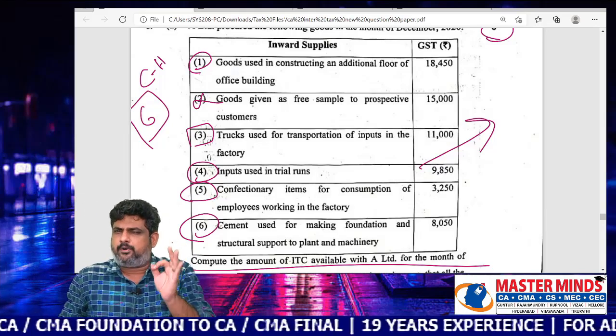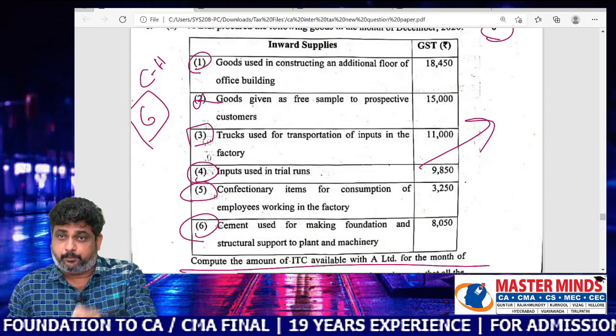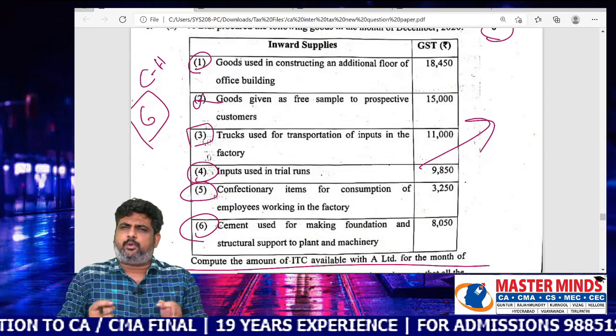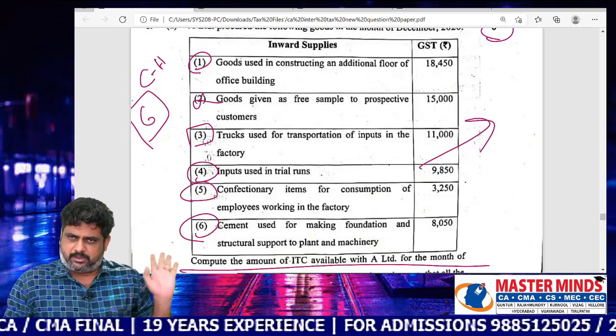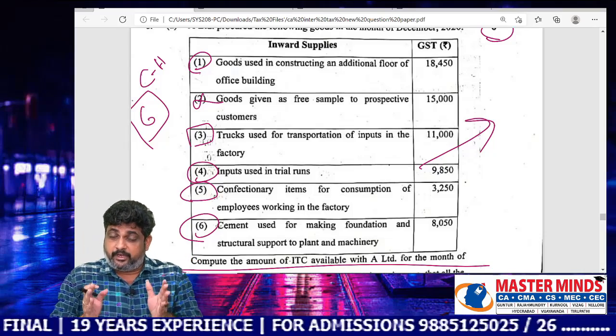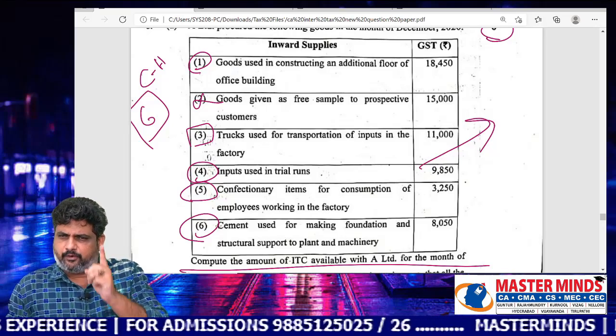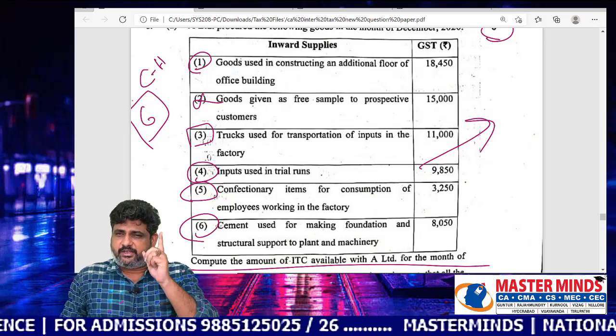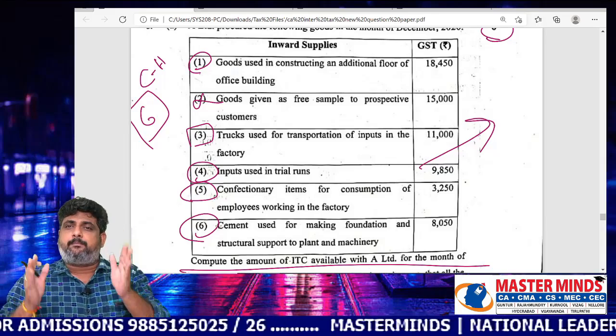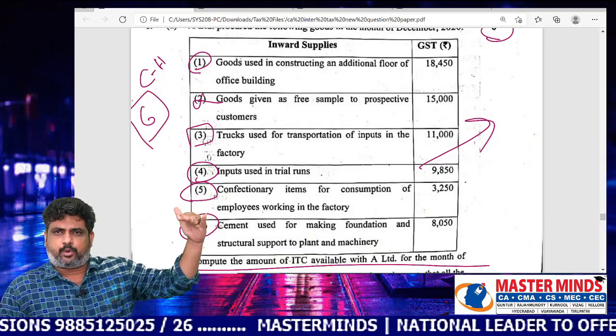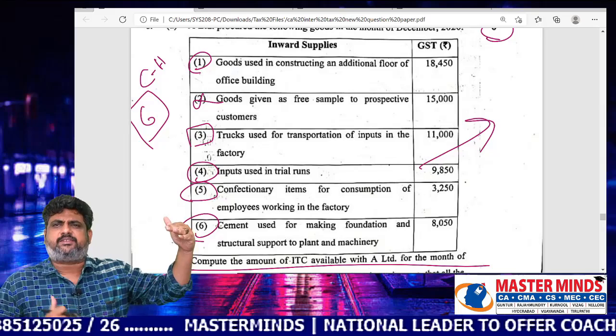If you are able to study the Masterminds material properly, then there is no need to refer to any other book. That's why I told you many times, students, please use only one book from the start of coaching until the completion of exams.